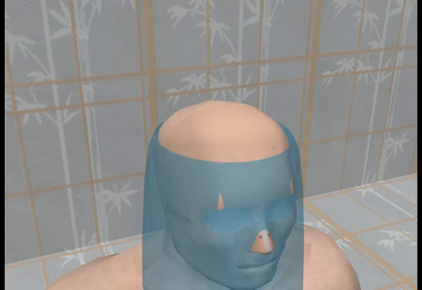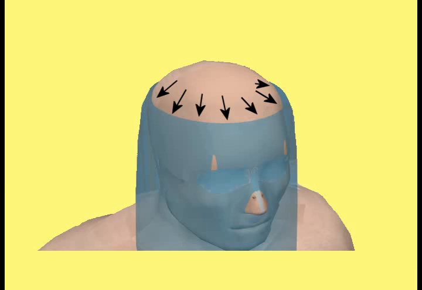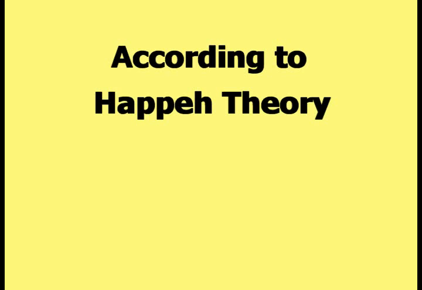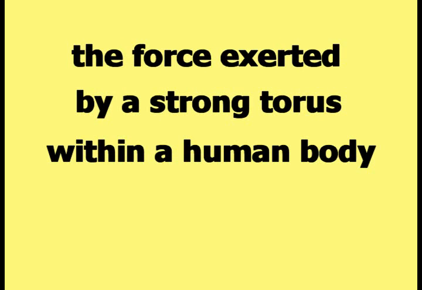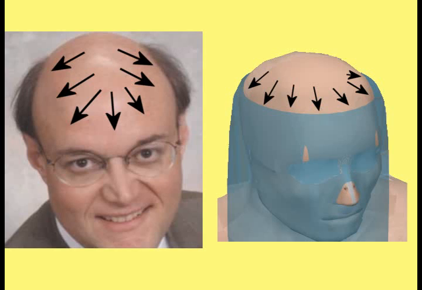The head area of the torus view of the human body is the focus of this picture. The head fits into the hole in the center of the torus. The upper part of the torus looks like a ring encircling the head. According to Happy Theory, the force exerted by a strong torus within a human body will coerce the head to develop a ridge of soft tissue encircling the head that resembles the top of the torus encircling the head.